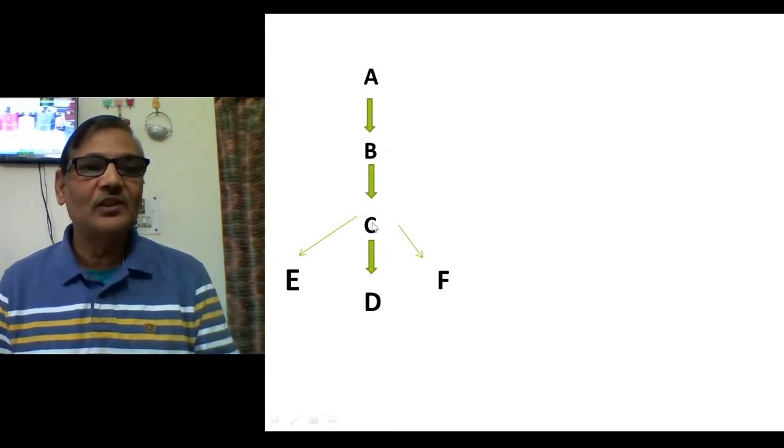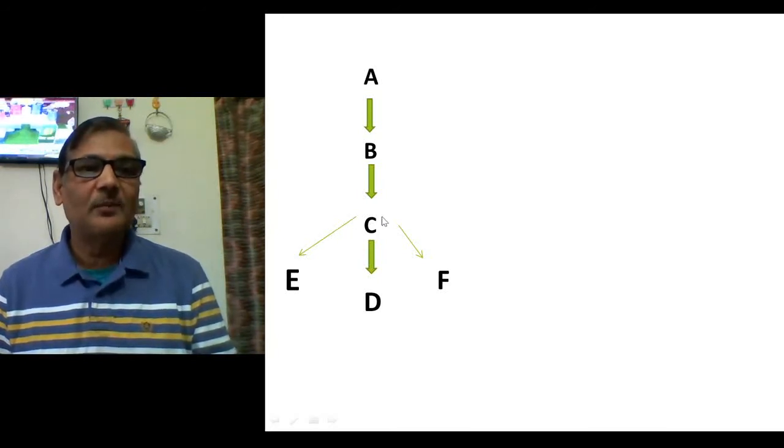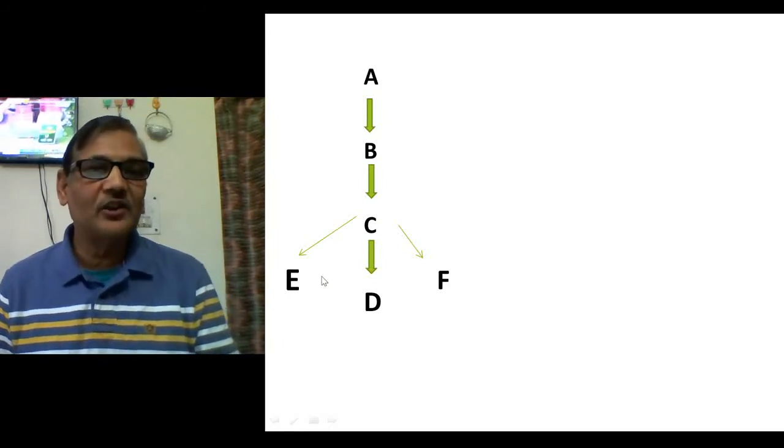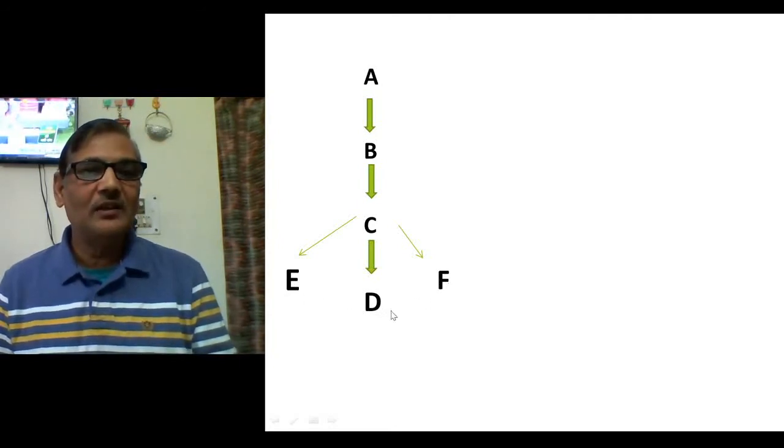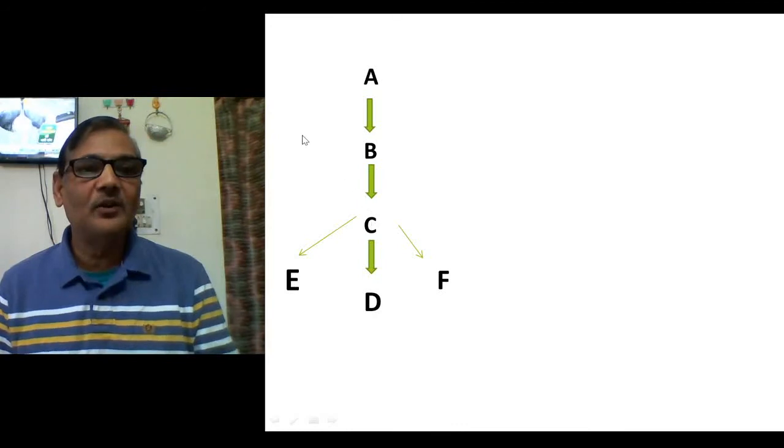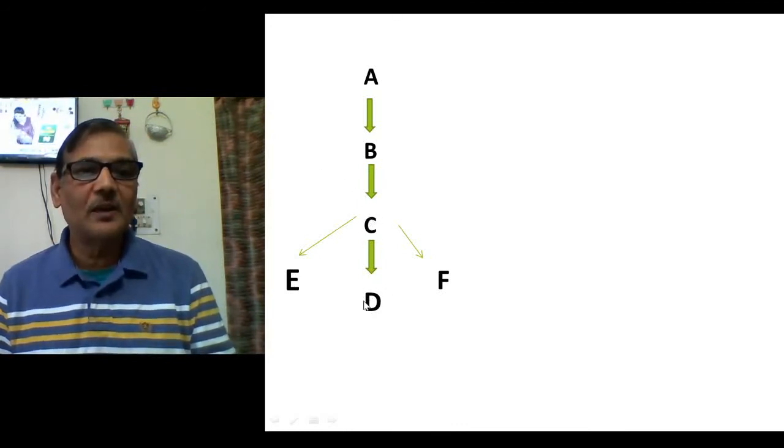Then this B changed into C, and the members of C got separated and changed into three different species, that is E, D and F. So you can see that E, D and F had a common ancestor, that is C. Now suppose we are talking about D. Members of D could be morphologically the same, they will form one gene pool, they will be capable of interbreeding among themselves, and they will be able to produce fertile offspring.